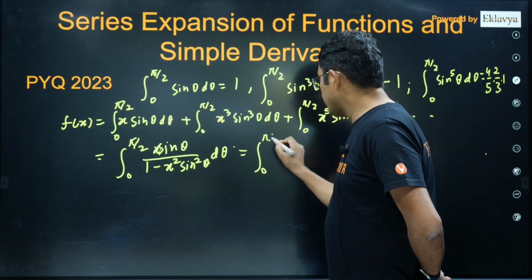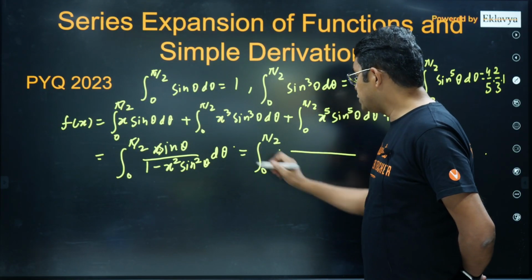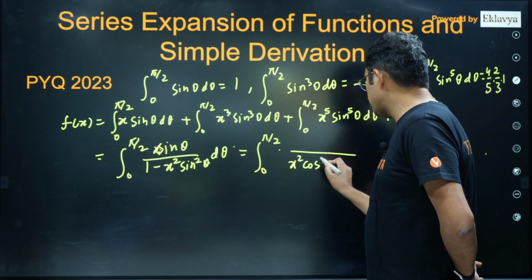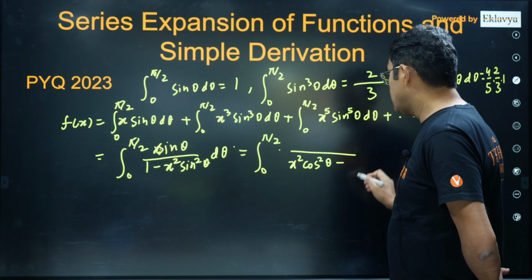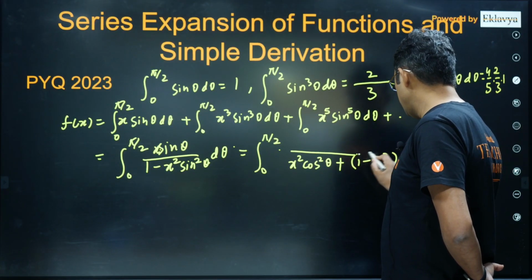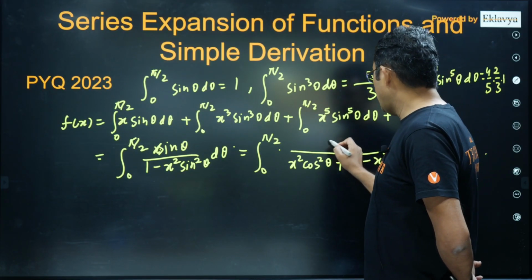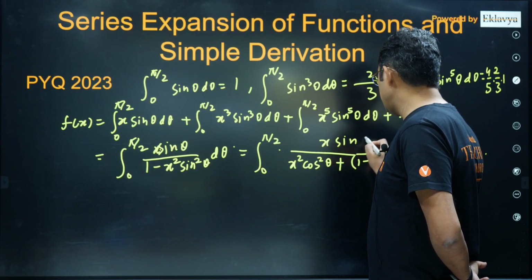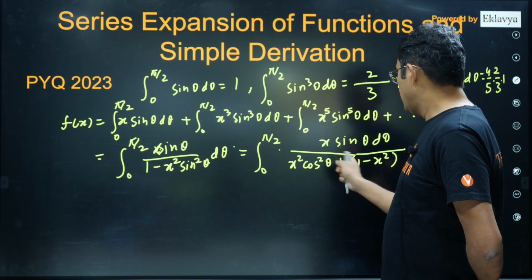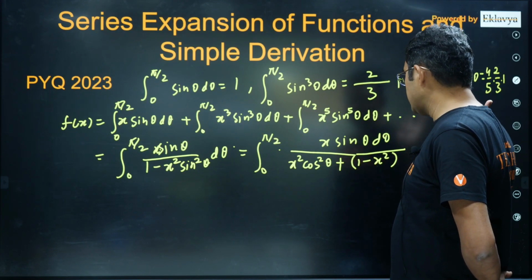From 0 to pi by 2, I will write sin squared as 1 minus cos squared, so it will become x squared cos squared theta plus 1 minus x squared. Yes, it is correct, and then x sin theta d theta.